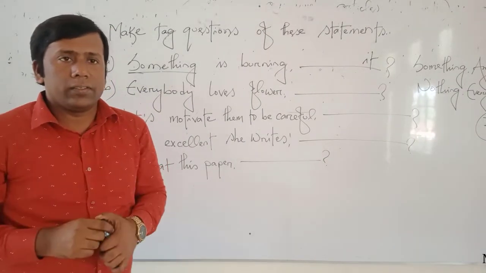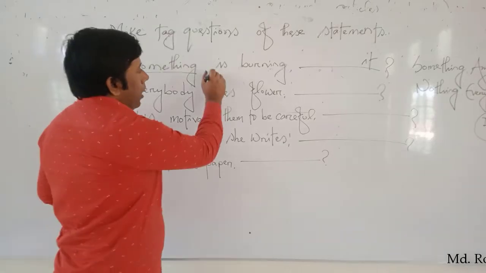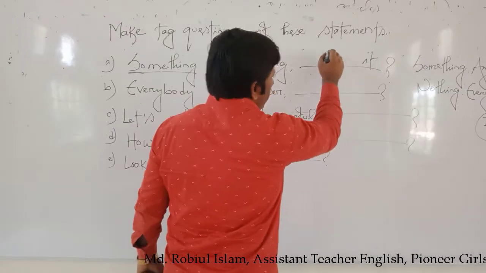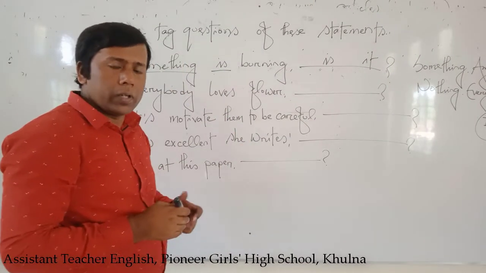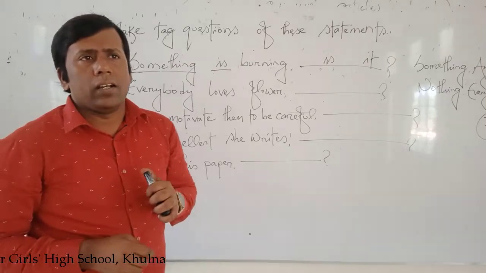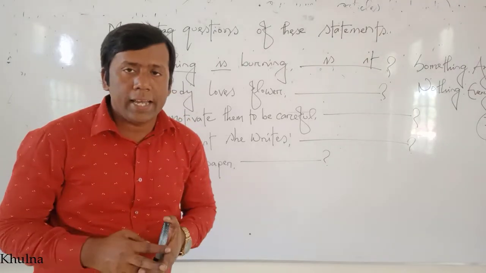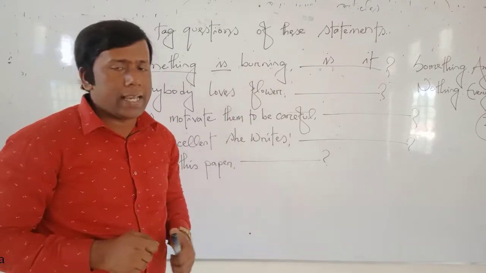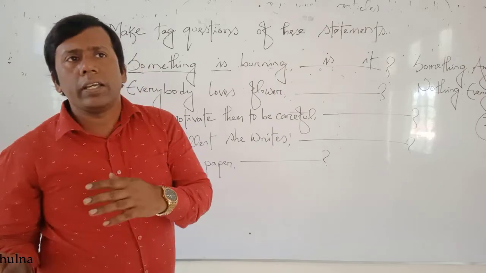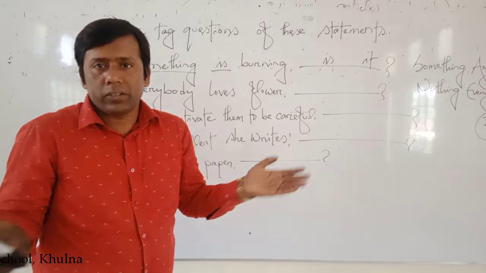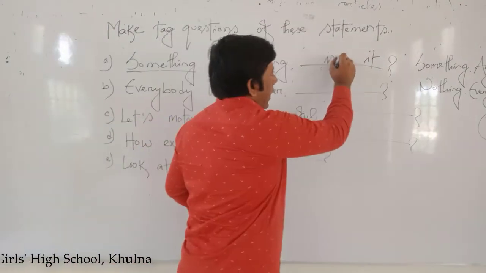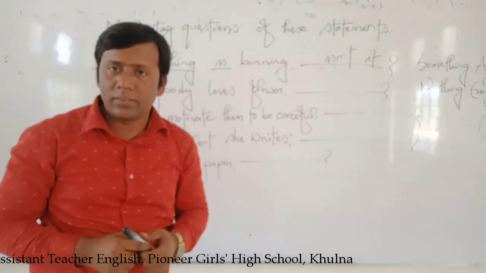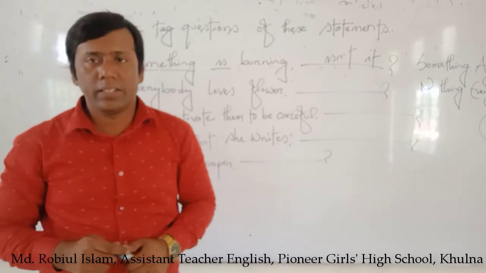Okay, then dear students, follow me. Here the auxiliary verb is. So I should write the mentioned auxiliary in my sentence. Okay, dear students, remember that if your sentence is affirmative, that time your tag word is negative. Or if your sentence is negative, your tag word is affirmative. So here I should use the contraction, isn't. Okay? I think you got my point.